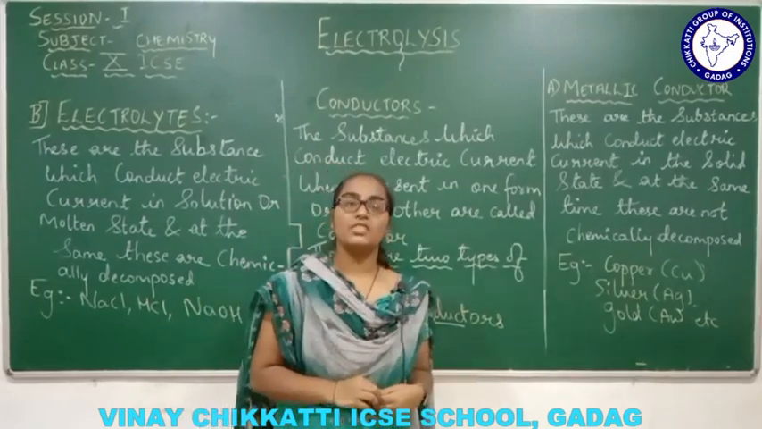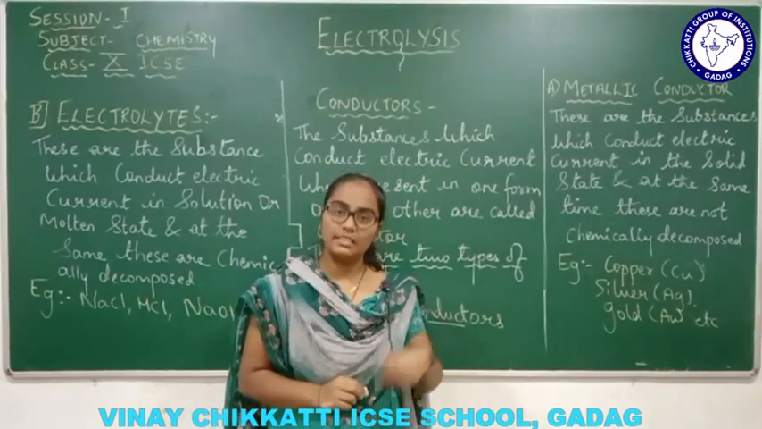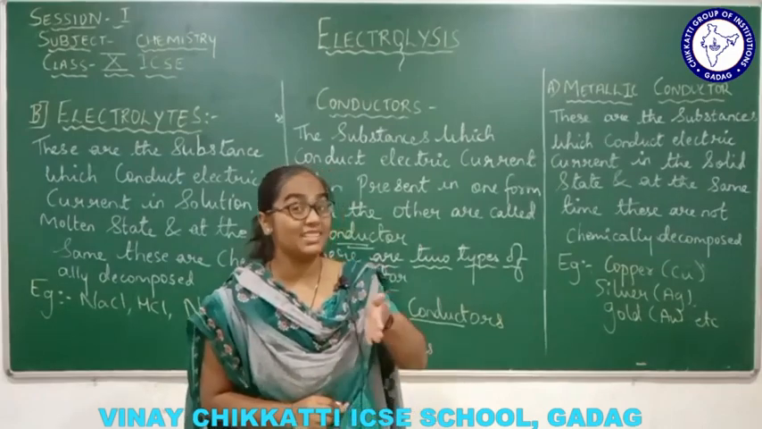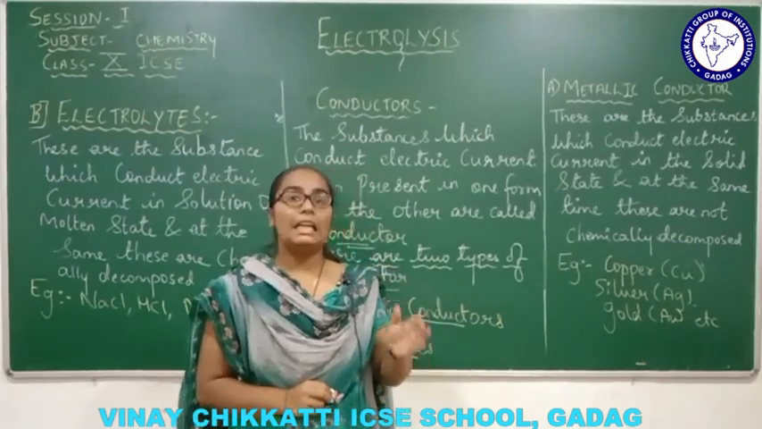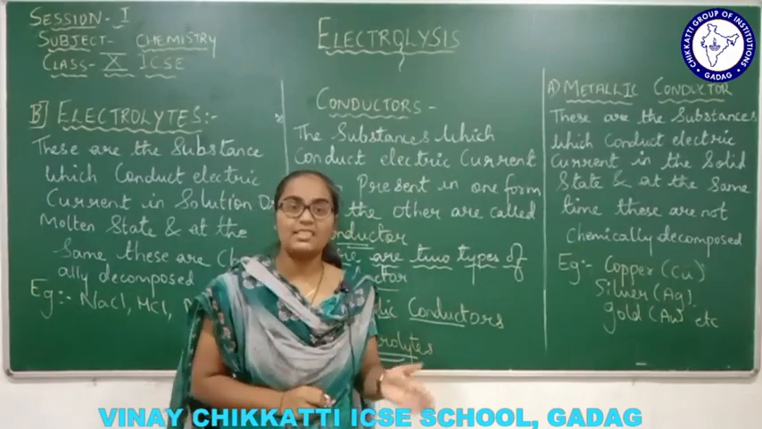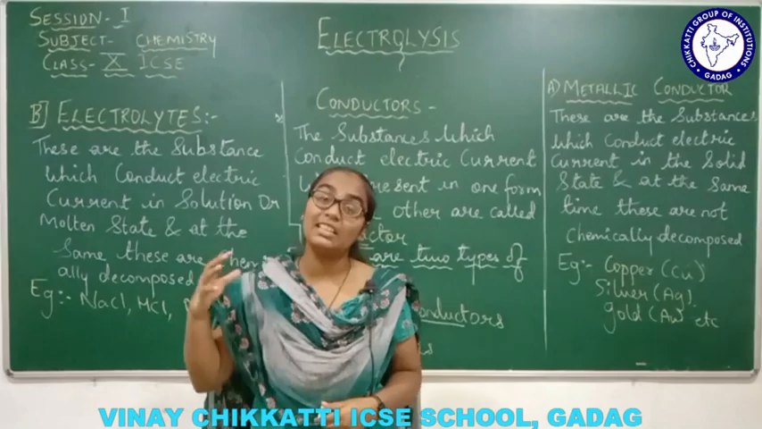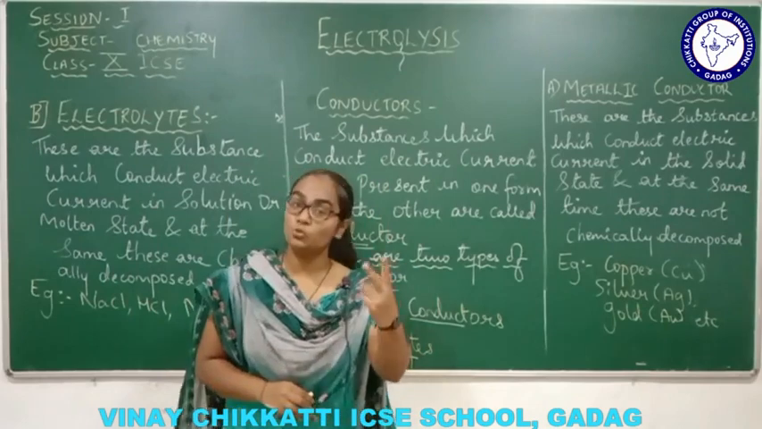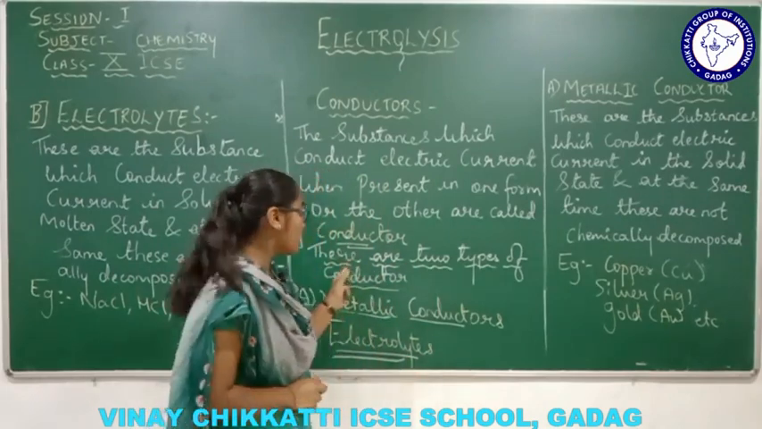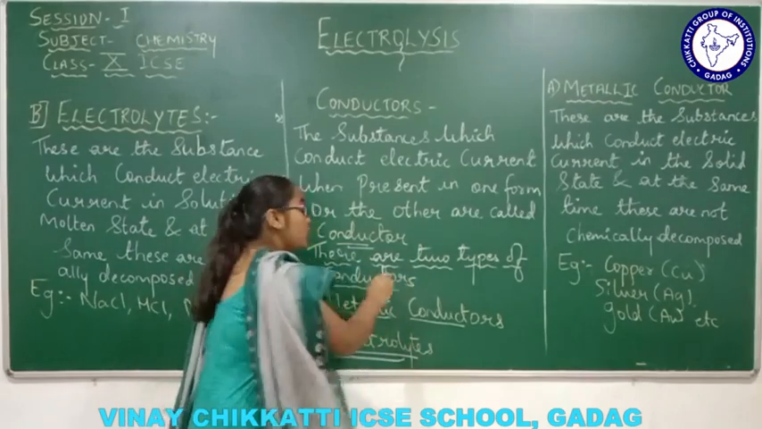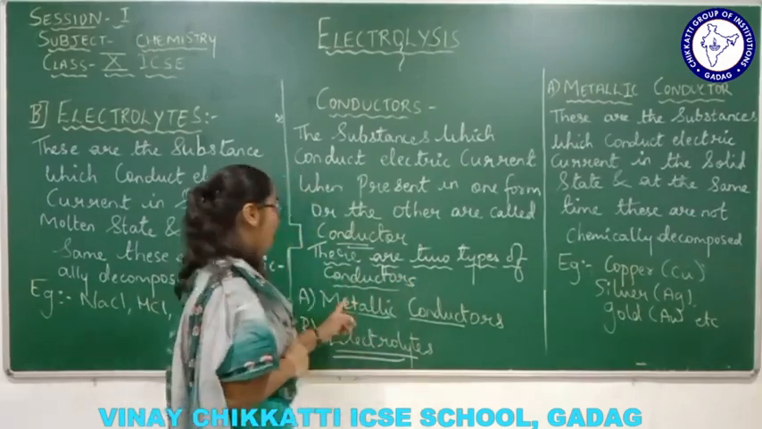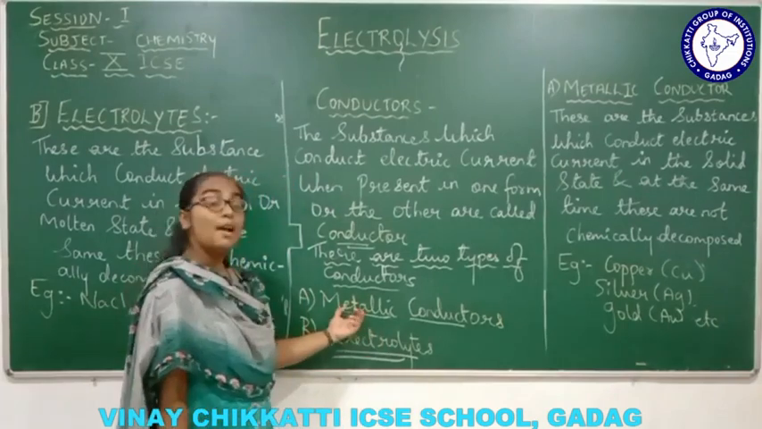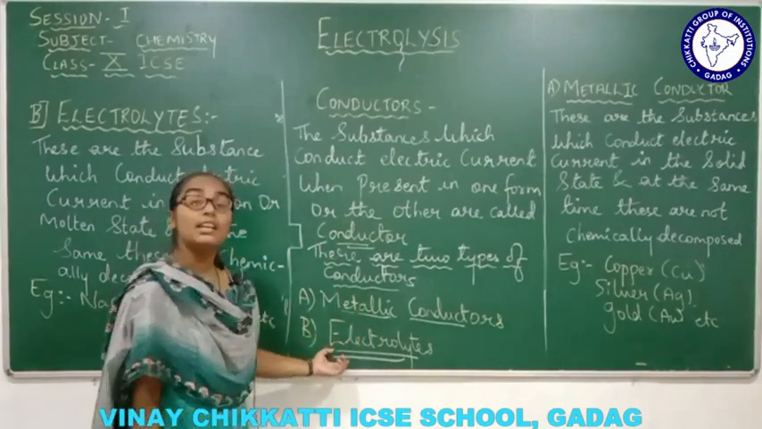Now we are going to study the conductors. We already know that conductors are the substances which help the conduction of electric current, in any state of matter, be it solid or liquid. Now these conductors are classified into two types. The first one is the metallic conductor, the second one is the electrolyte. I repeat once again: the first one is the metallic conductor, the second one is the electrolyte.